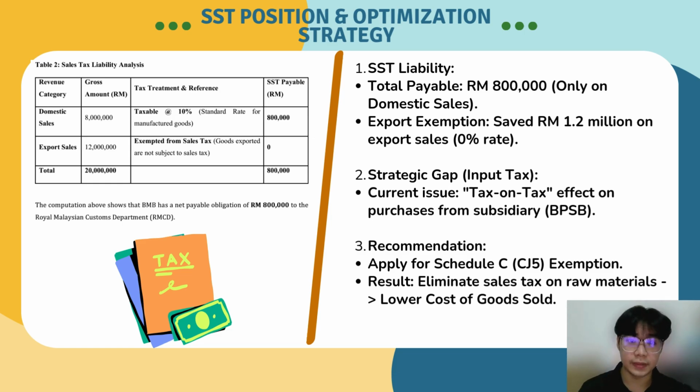Move on to the SST. On the sales side, we are actually doing quite well. Thanks to our export exemption, we have successfully saved 1.2 million ringgit. However, we are lacking on the purchasing side. Currently, we are still paying sales tax when we buy parts from our own subsidiary. This creates a tax-on-tax effect that hurts our margin. Our recommendation is simple. We must apply for the CJ5 exemption immediately. This will allow us to buy raw material tax-free, directly improving our group cash flow.